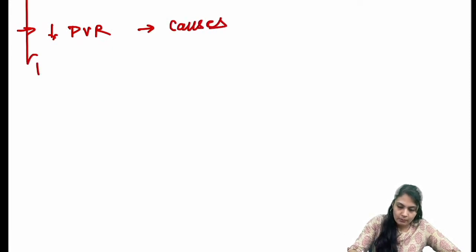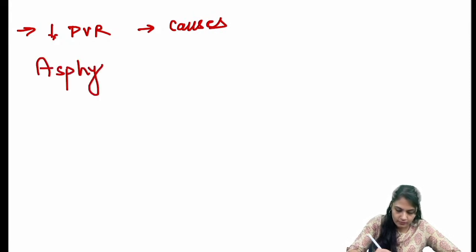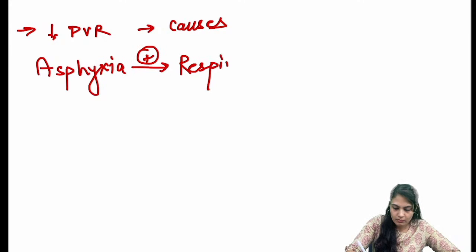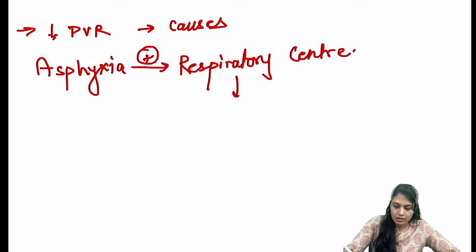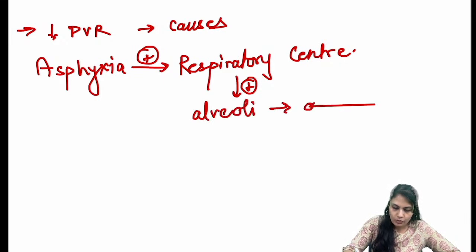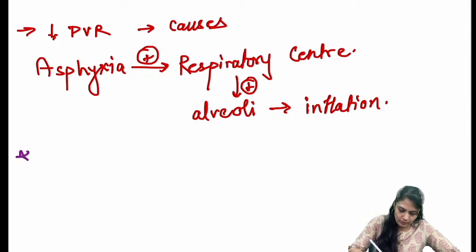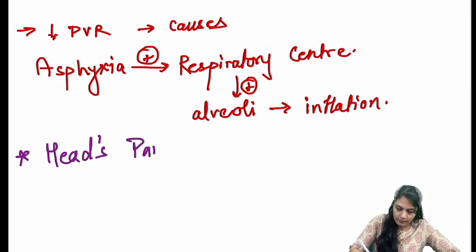First thing, because of asphyxia, it will activate the respiratory centers, and whenever there is activation of respiratory centers, it is going to stimulate the lungs or open up the alveoli, or stretching of the alveoli will start, or we can write inflation will start. Okay, so note down, the first thing that we talked about is the Head's paradoxical reflex. Head was the name of the scientist. Paradoxical.